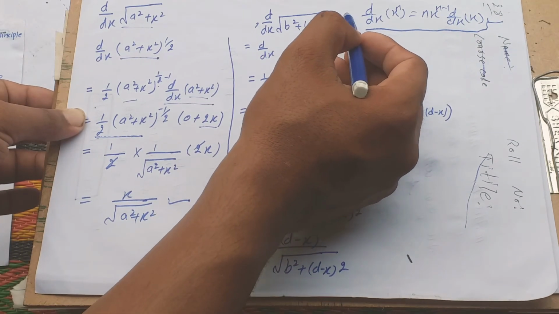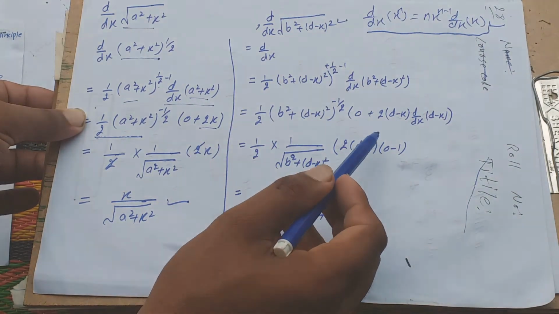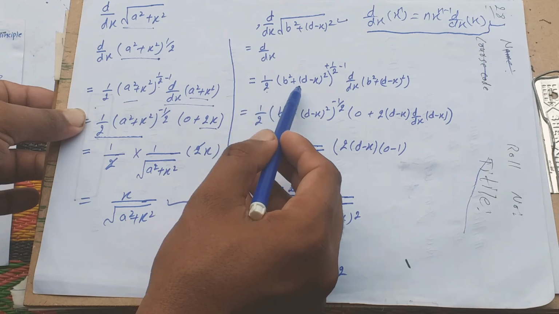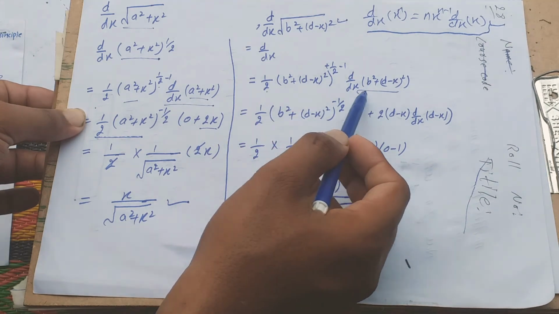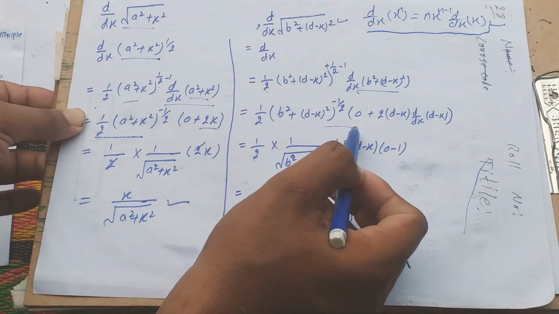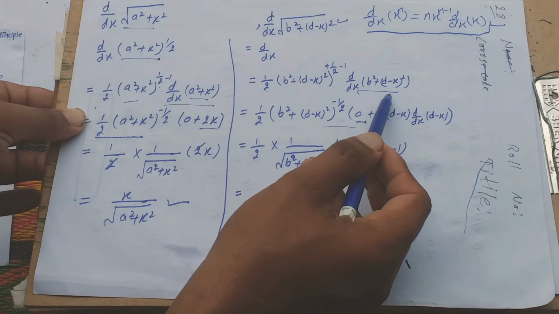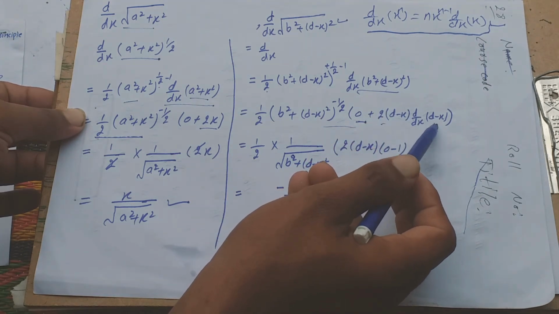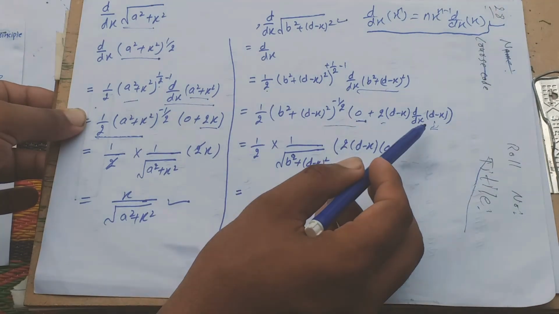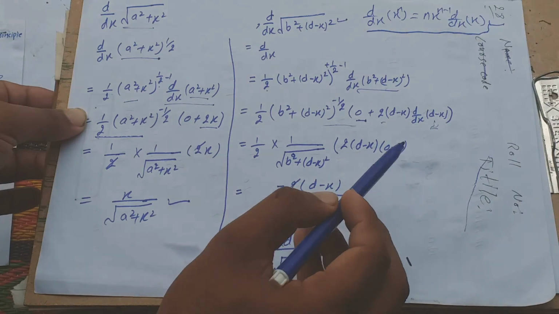And similarly we differentiate this value, same process. Here the power 2, then subtract 1 from this power, then the derivative of this, and again the derivative of this is 0, and the derivative of the first power, then subtract 1 from this power, then the derivative of this, and then this is constant d, then the derivative of minus x is minus 1.